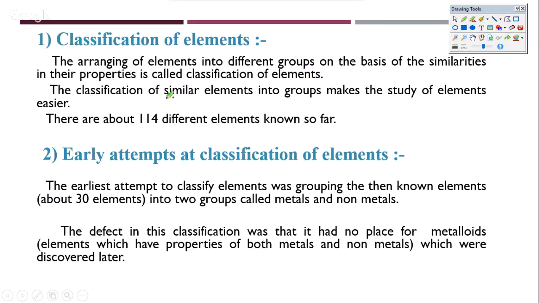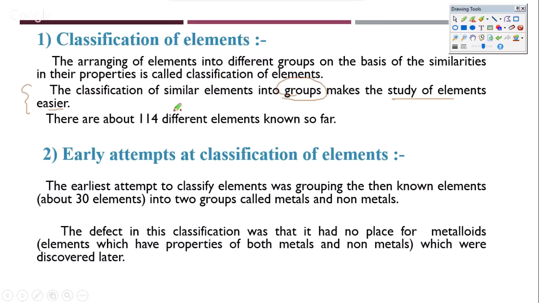The second thing that the classification does is that similar elements are put into the same groups, and therefore it makes the study of elements easier. So this is the need of classification. If you have a typical question as to why we have periodic classification, the reason is to study the elements easily, in a form that is comprehensible.